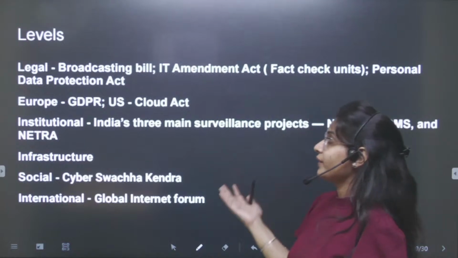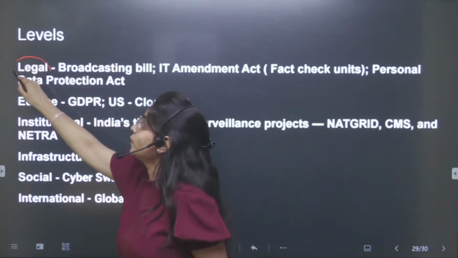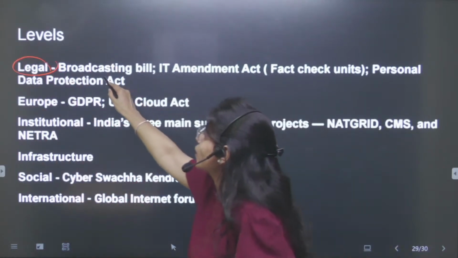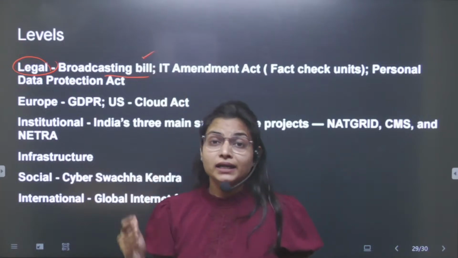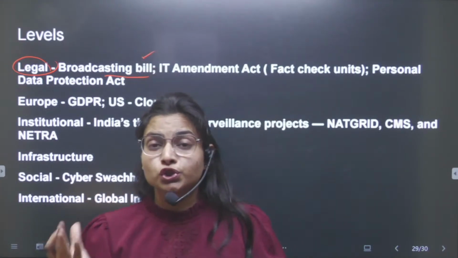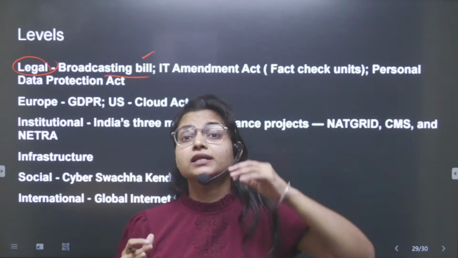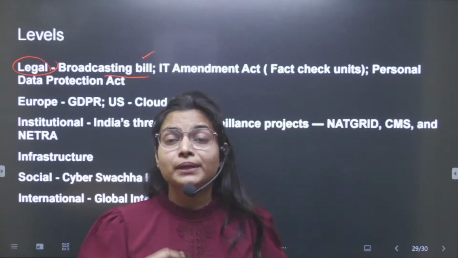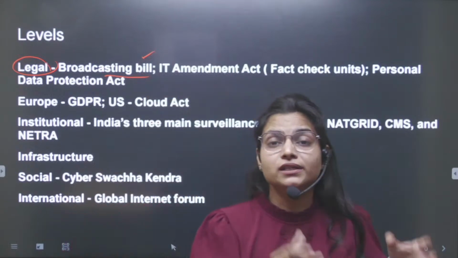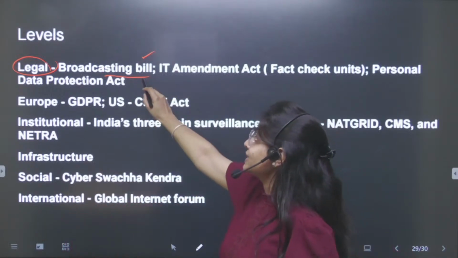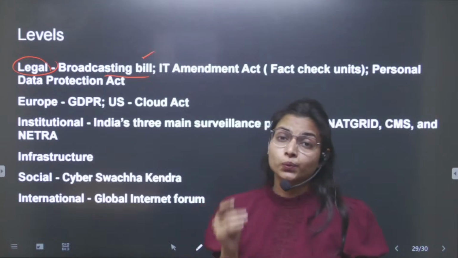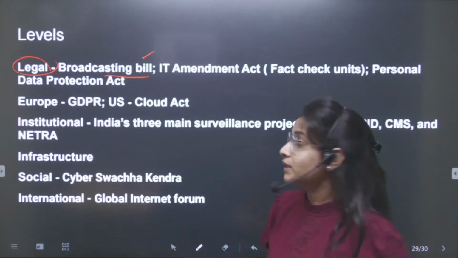Now, how can you write in levels? You can write about the legal level. We have brought the broadcasting bill, under which, if any individual influencer on social media is giving news, that has also been added to the media. Regulation or oversight by the government has been brought. This was in the news recently, so we can relate it to the particular question.